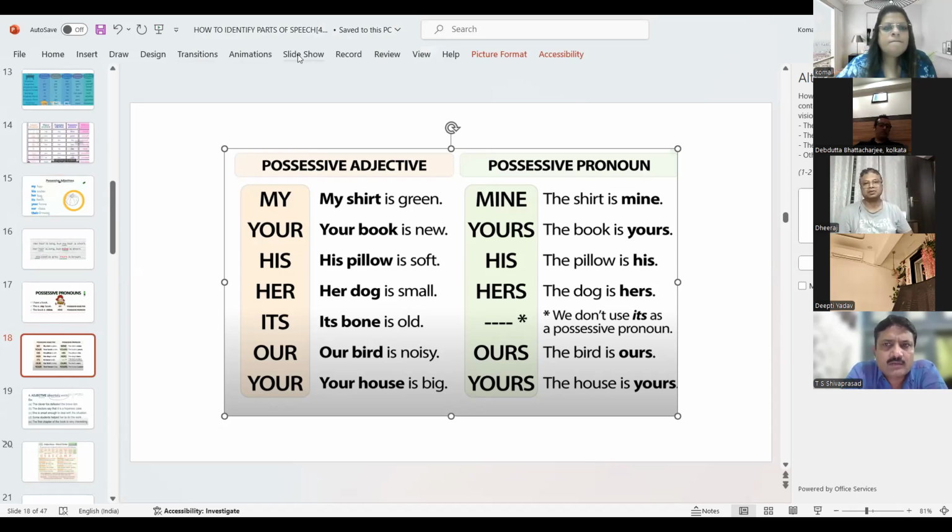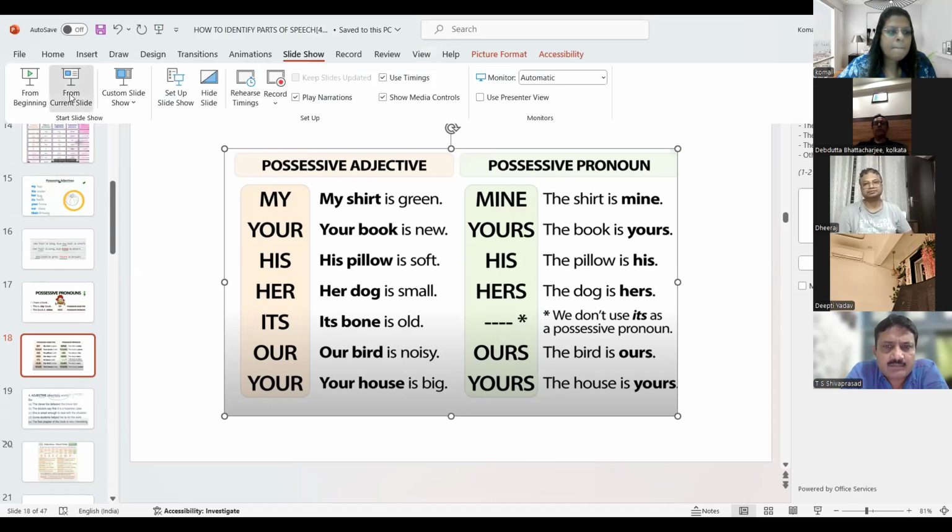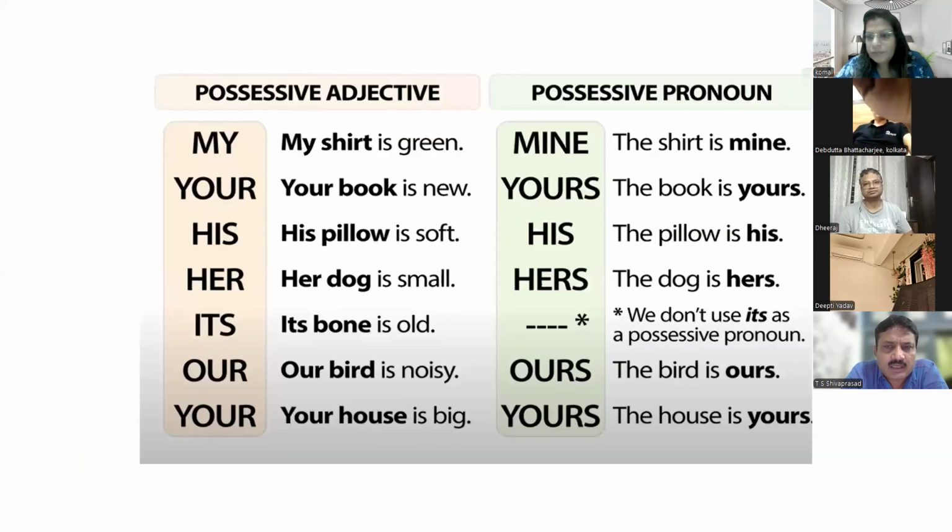What you are asking? Possessive adjective, can you elaborate? Yeah, simple. "My shirt is green." If I ask you, is there any adjective in this sentence? Then you will say no, there is no adjective. But there is an adjective in this sentence, and it is "my." In this sentence, "my" is not a pronoun. Why? Because after this "my," a noun is coming.